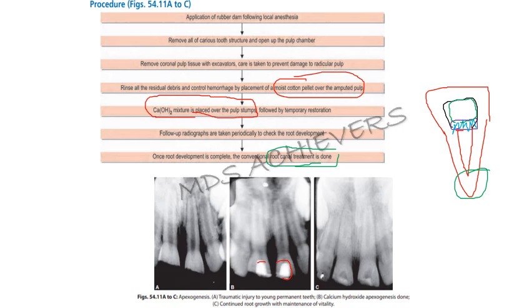This is one of the major important questions that they can ask you, because they will not ask directly, they will ask in case scenario questions. For example, an 8-year-old child named Ramesh has fallen down and caused damage to the upper central incisor. On radiographic evaluation, it was found that no periapical lesions were seen, and the tooth was in a vital stage. What is the treatment that you will indicate?